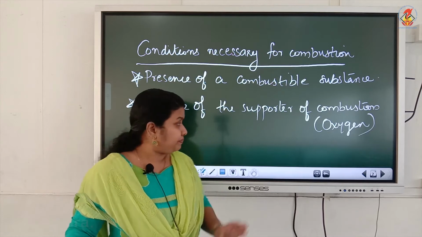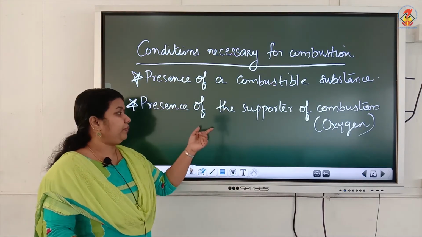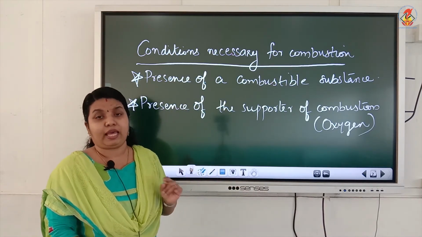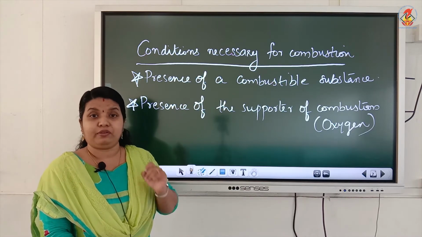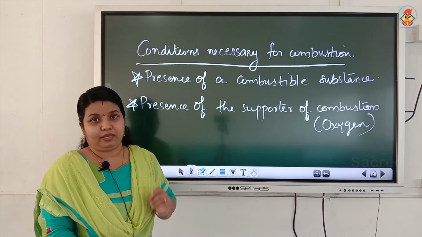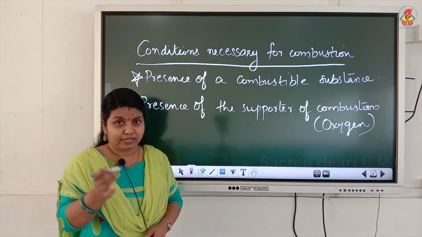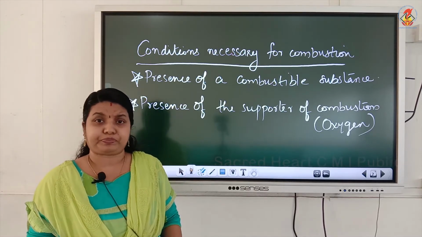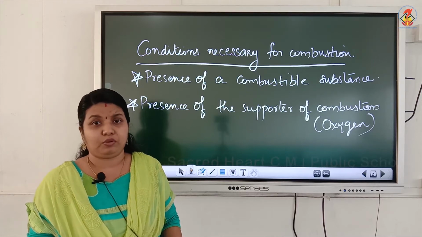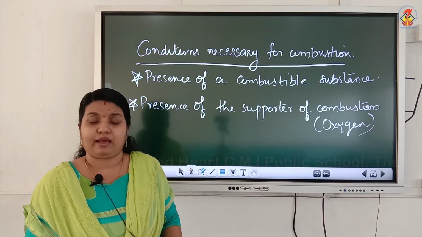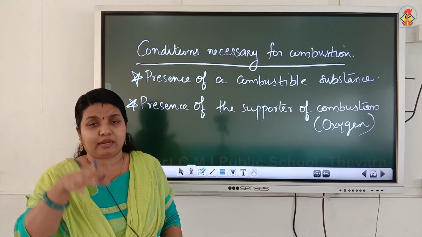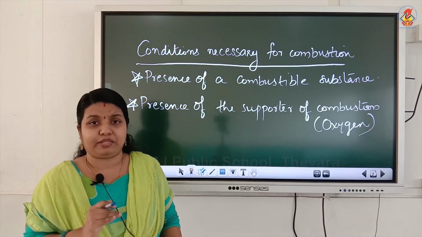Okay. So, presence of the supporter of combustion, or oxygen. In the absence of oxygen, combustion will not take place. Oxygen is needed for combustion to take place. Examples I told you: the candle flame goes off when it is covered with a glass tumbler. When it is covered, oxygen supply is not there.